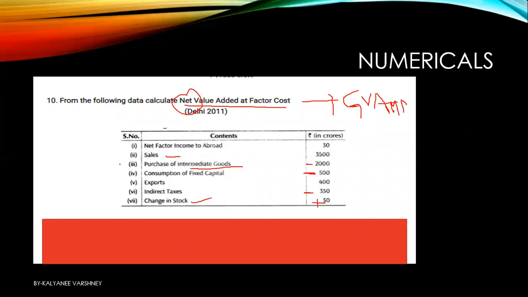And then after that, you will have to start the reverse process to find out the sales. I hope it is clear. So the value added method is all about finding the value addition being done at every stage to find out the actual national value through the production method.